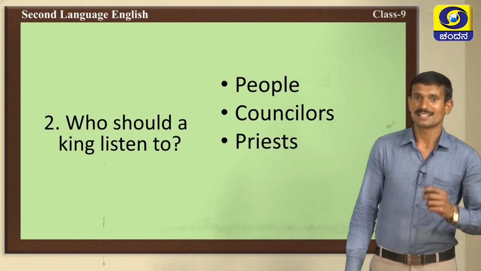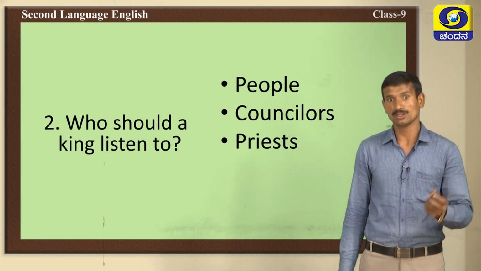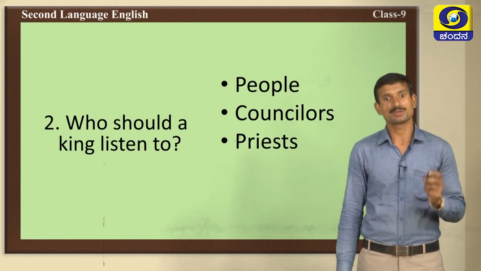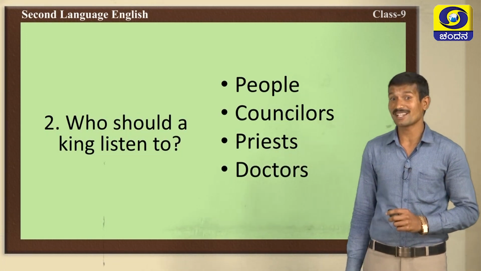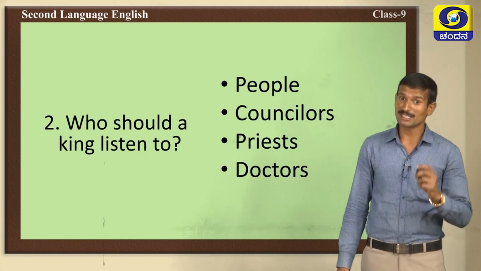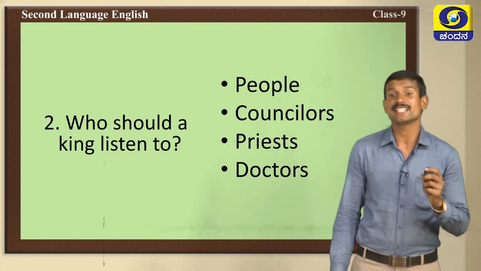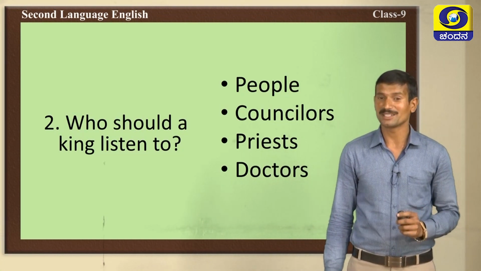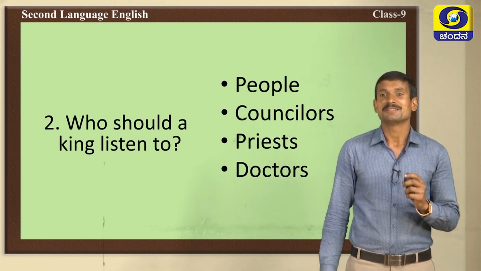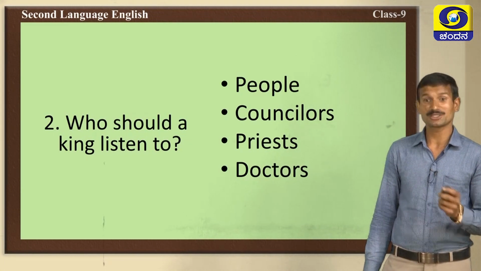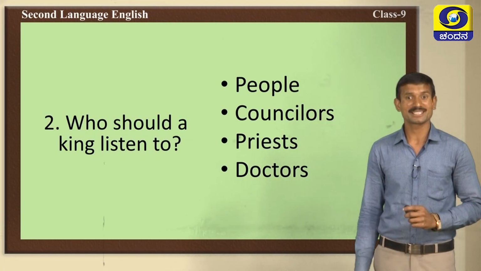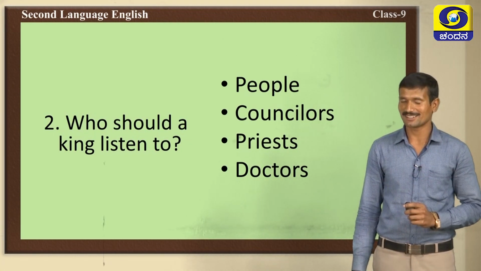They will conduct religious worships. They are also very important. So, the king should listen to the priest. Then, the doctors. Nowadays, doctors are very important. The king must have doctors and he must listen to the doctors, because doctors would cure the illness of the people and also the king. So, doctors are very important. So, the king should listen to the doctors.